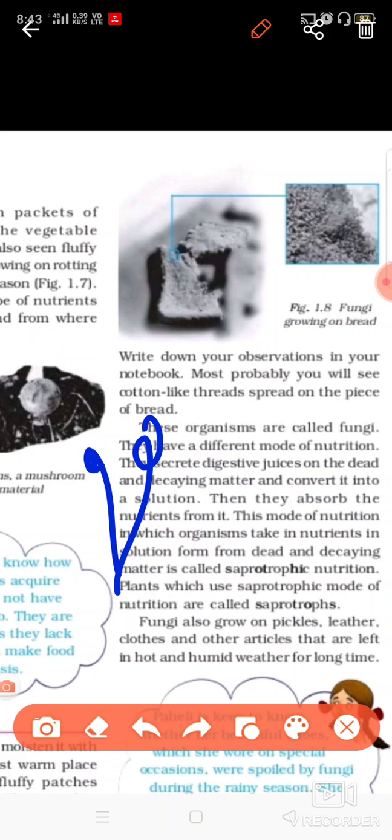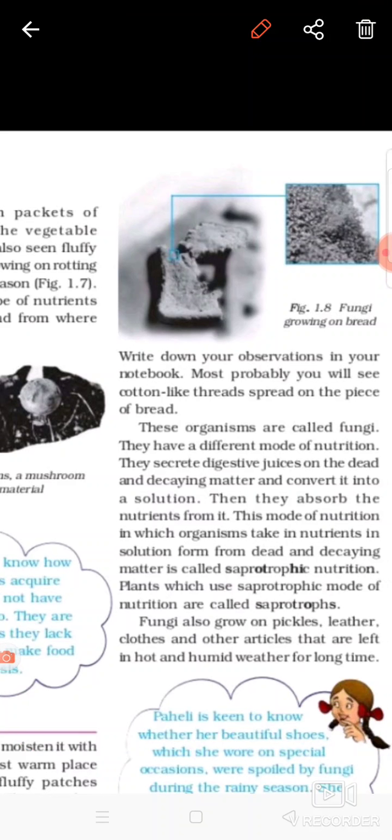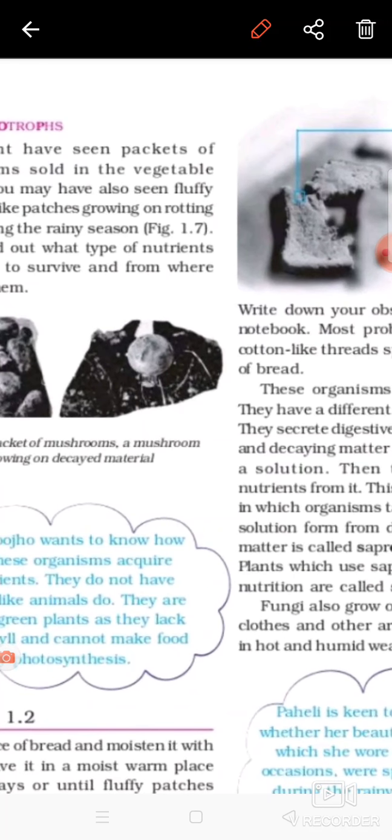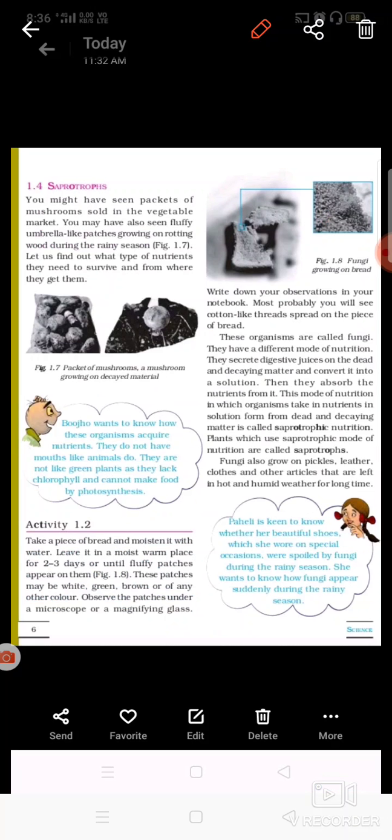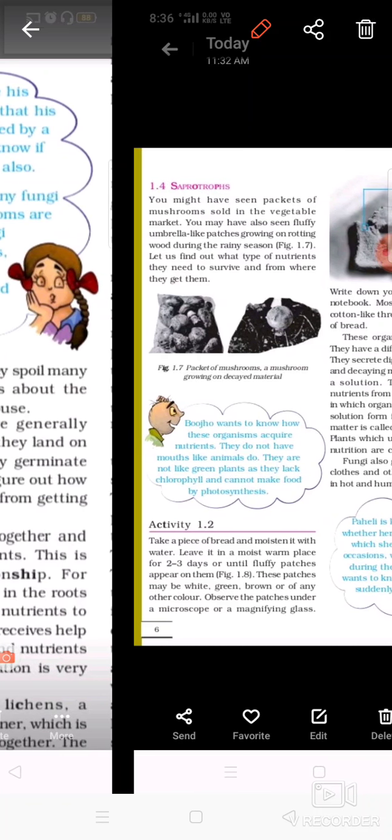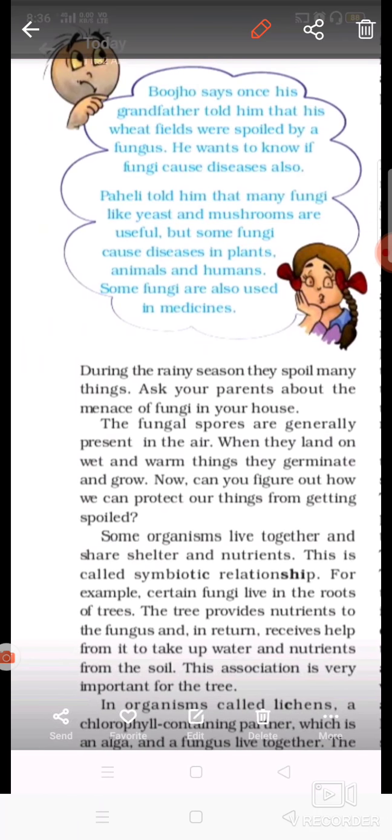Basically these saprotrophs are helpful also, because they help in decaying the dead matter. Once an animal dies in the forest, these type of plants, that is fungus, grow on them, and they help in decomposing their bodies.